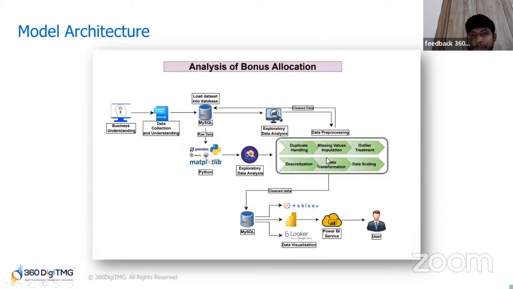Along with that comes exploratory data analysis, also called EDA. With the data cleaned, we conducted EDA using visualization tools like Matplotlib in Python. We identified key trends, patterns, and correlations. For example, we explored how betting behaviors varied by age and geography. We looked at the relationship between the bonus received and customer activity. The EDA was very crucial in generating hypotheses and guiding us to the next steps.